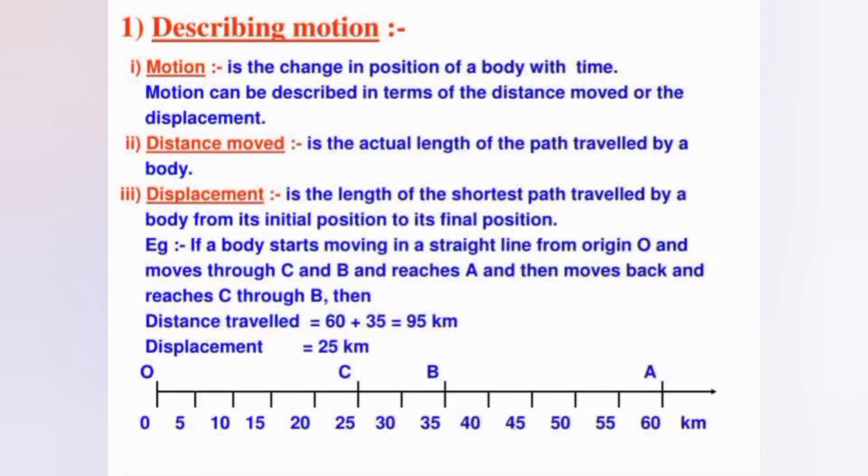So motion can be uniform or motion can be non-uniform. How can we define uniform motion and non-uniform motion?